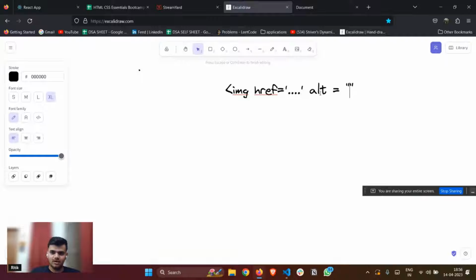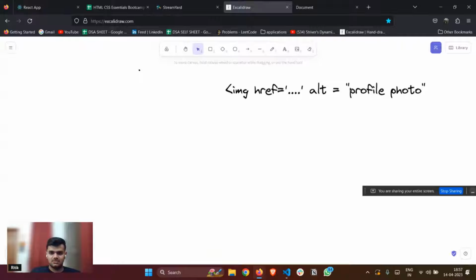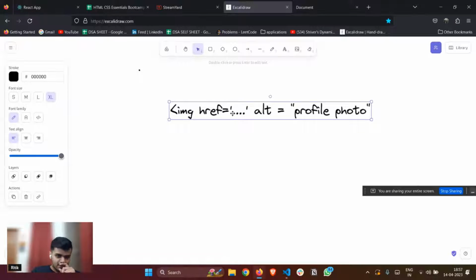Alt is used in cases where your reference is not correct. Whatever text is in alt will be displayed. So let's suppose, profile photo like this. Got it? So this is how we use the image tag.